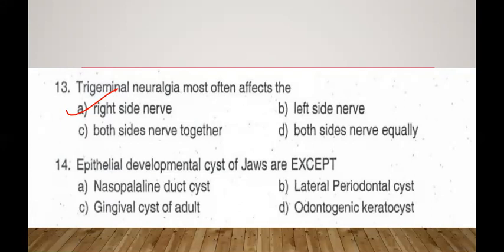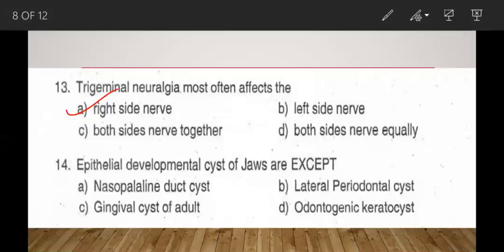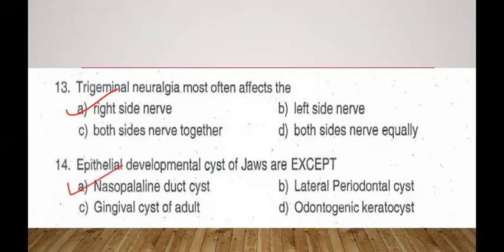Question number 14. Epithelial developmental cysts of jaws are all except, options are: A, nasopalatine duct cyst; B, lateral periodontal cyst; C, gingival cyst of adult; and D, odontogenic keratocyst. For this, the right answer is nasopalatine duct cyst.